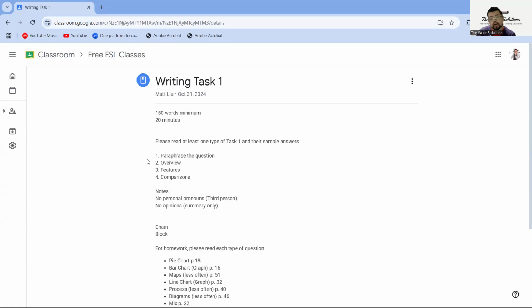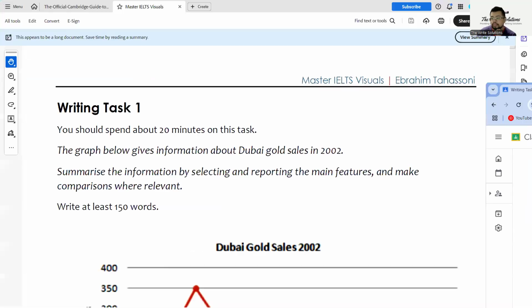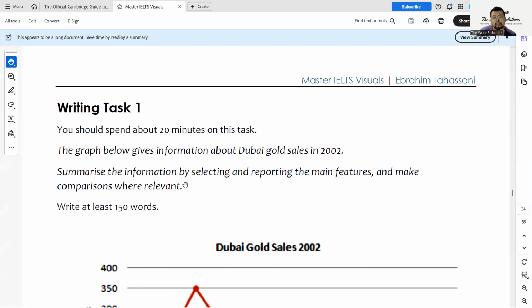So we're going to talk about a little bit of what is the paraphrase of the question. What is a paraphrase? What is an overview? What are features? What are comparisons? Okay? There are no third person and there's no opinions. The summary only. Writing task two are opinions, but writing task one, there's no opinions. Okay? Let's get started. The graph below shows information about Dubai gold sales in 2002. Summarize the information by selecting and reporting the main features and make comparisons where relevant.